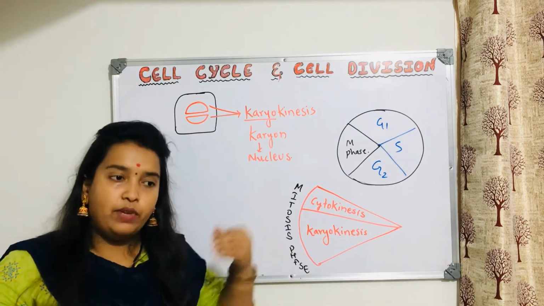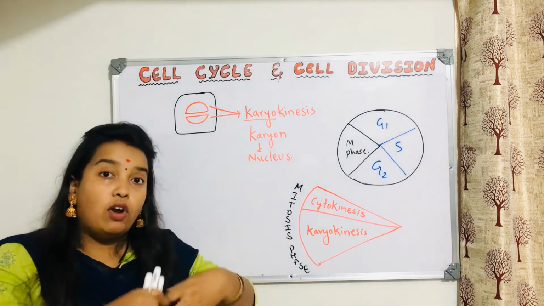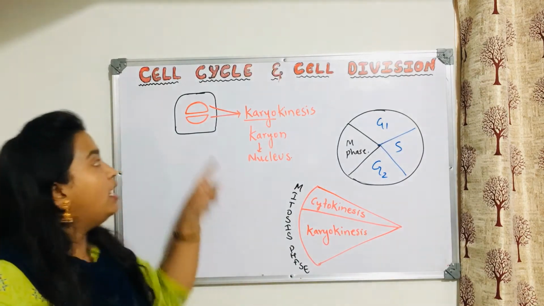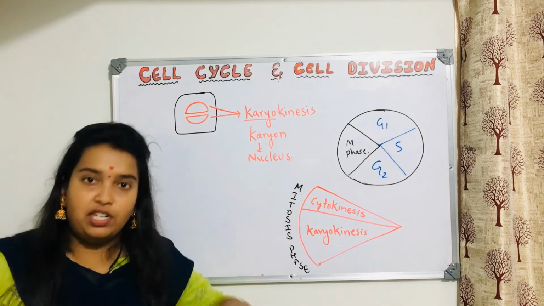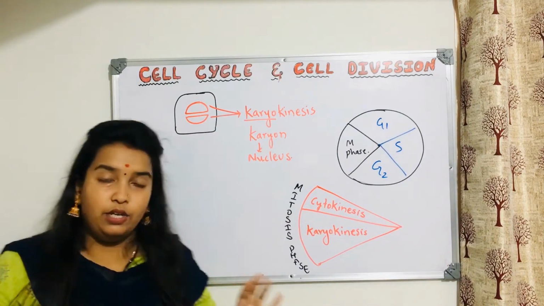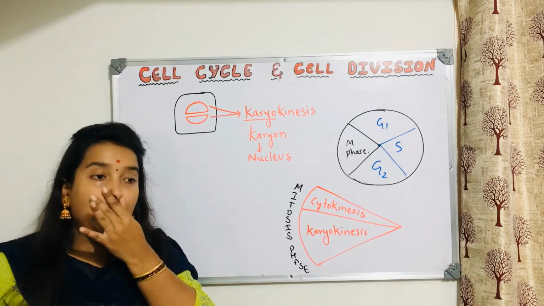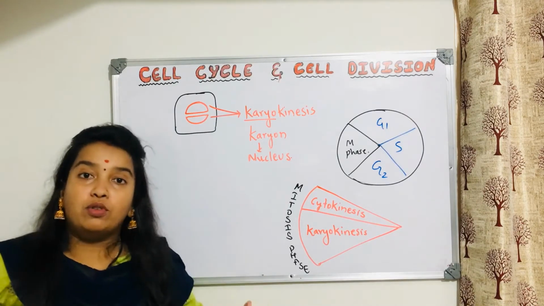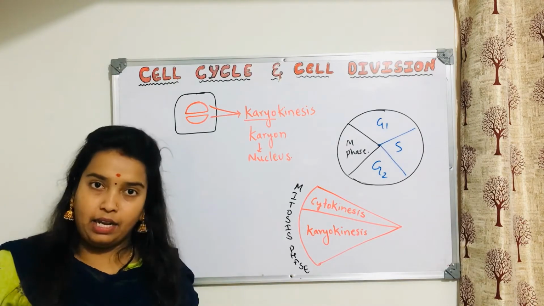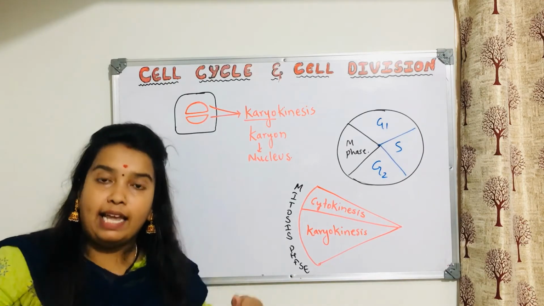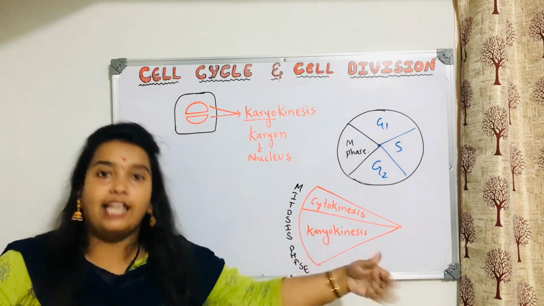First thing that happens when the cell starts dividing: the cell will not divide suddenly. First, the nucleus will divide. Once the nucleus division is done, it is not that easy. Nucleus is dividing means the chromosomes present inside the nucleus are also dividing. All these things are happening, so that will take place in different stages.